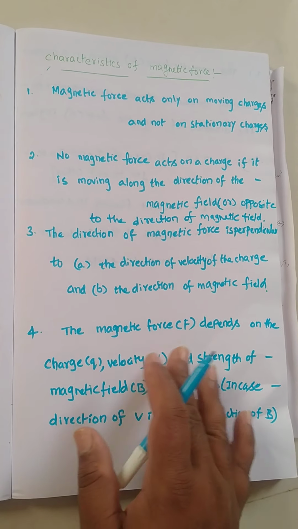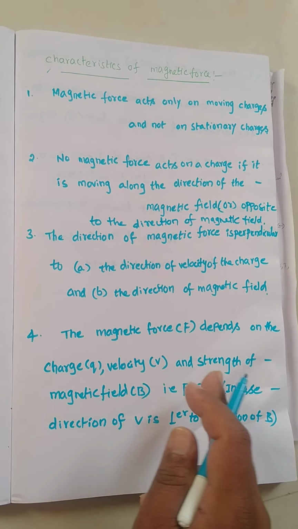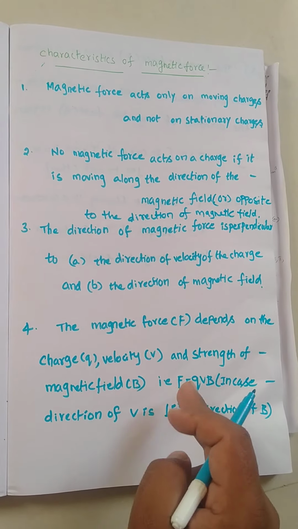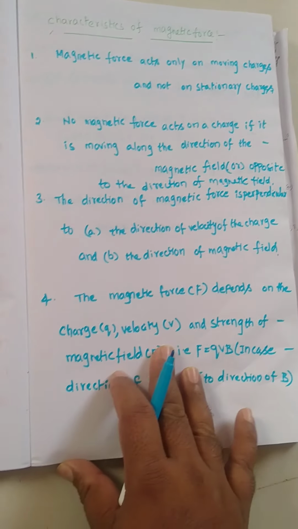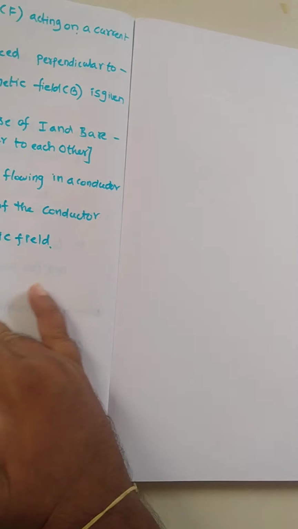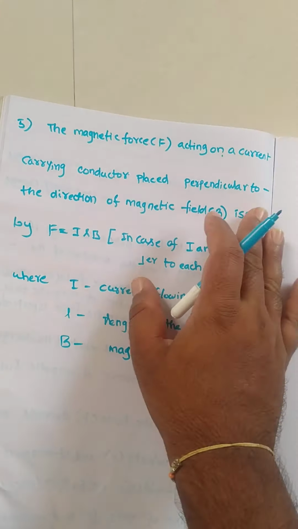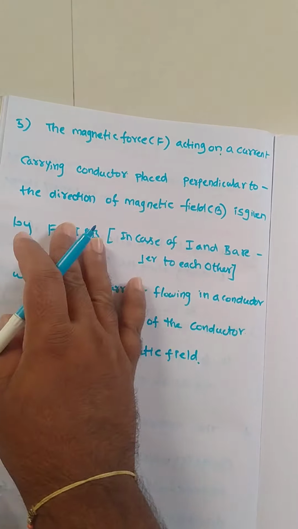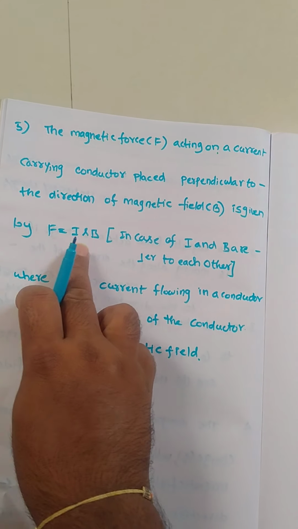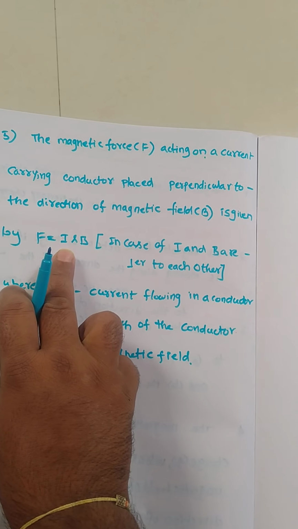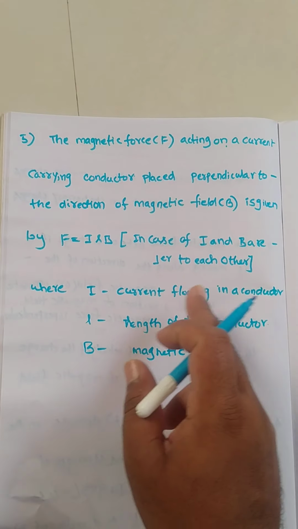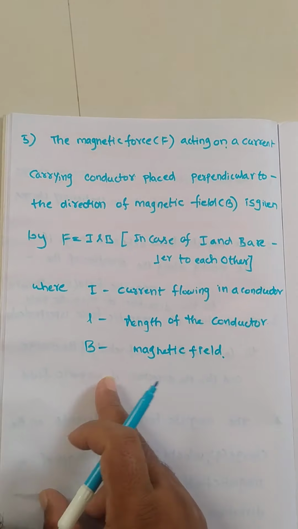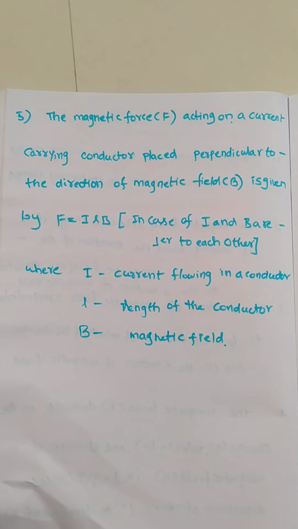Next, the magnetic force depends on charge, velocity, and strength of magnetic field, that is F equal to qvB. This force exists only when the direction of V is perpendicular to the direction of B. Next, the magnetic force acting on a current carrying conductor placed perpendicular to the direction of magnetic field is given by F equal to ILB, when I and B are perpendicular to each other. Here I is current flowing in the conductor, L is length of the conductor, and B is the magnetic field. These are the different characteristics of magnetic force.